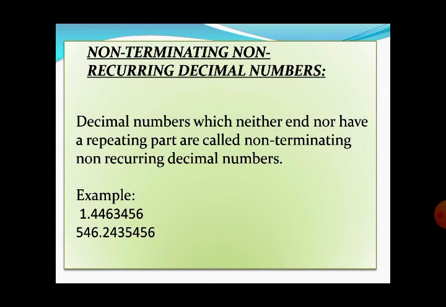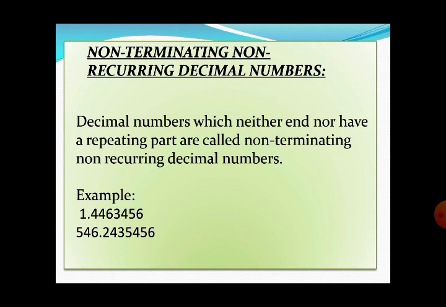Non-terminating, non-recurring decimal numbers. Decimal numbers which neither end nor have a repeating part are called non-terminating, non-recurring decimal numbers. It means that when we do this type of division, the division keeps going on, and the remainder is never 0. Every time we have something as the remainder, and simultaneously another characteristic is that there is no particular arrangement of the digits after the decimal point.